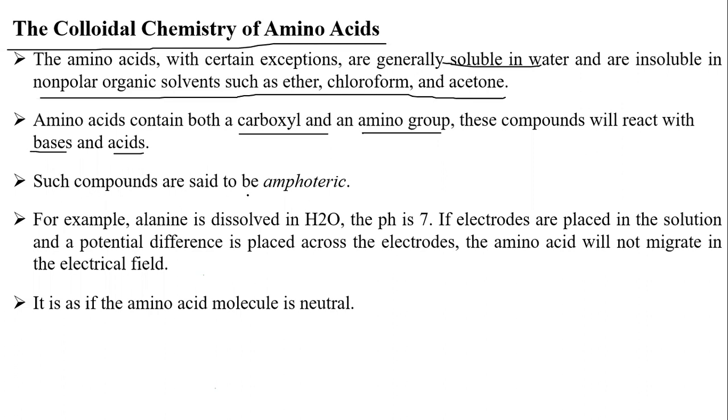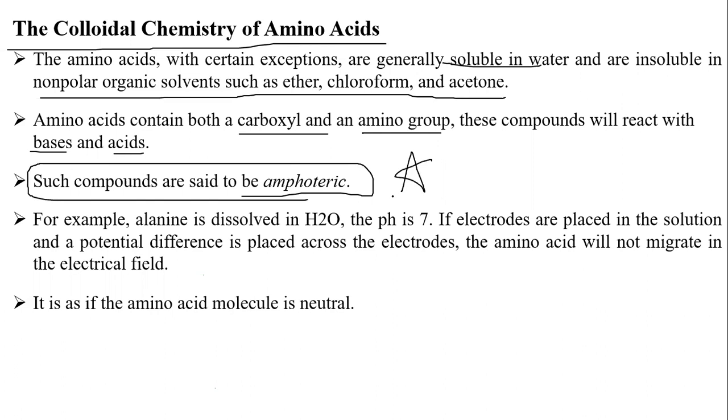Such compounds are called amphoteric. This word is very important, this amphoteric nature. If any substance has the capacity to react with both acid and base, that substance is called an amphoteric substance, an amphoteric compound, or amphoteric in nature.